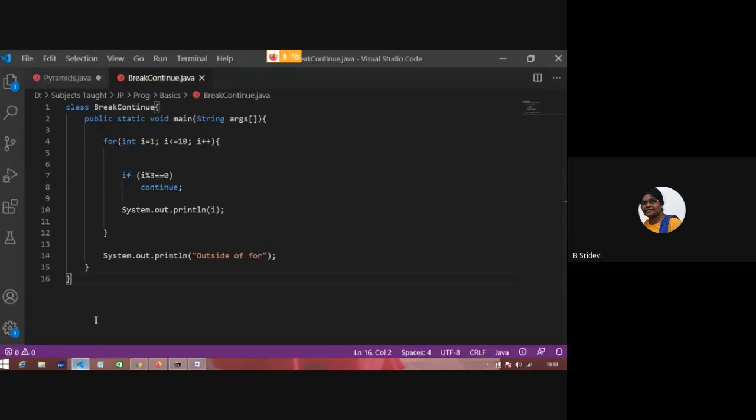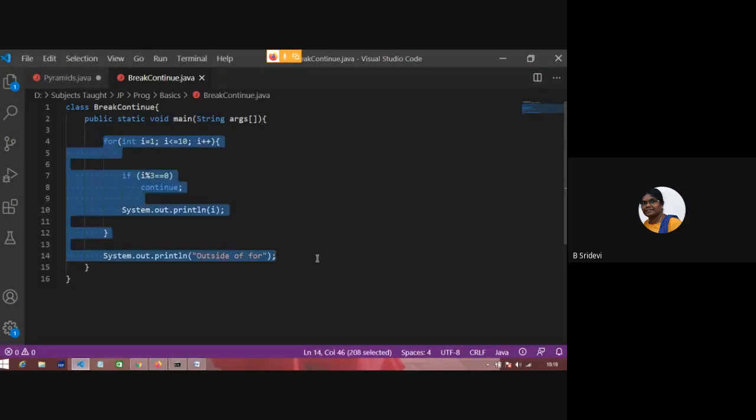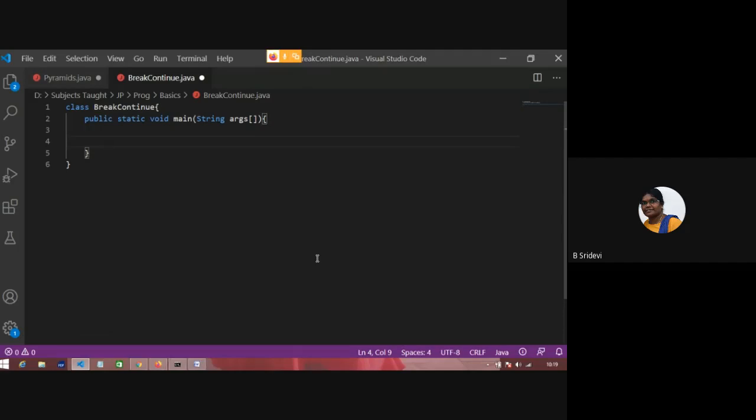We all know solving one series. See, I'm using the same stub here, same break and continue stub to solve the series. See, you all know how to solve this series. Do you know how to solve this series? Sum of first n numbers. For i is equal to 1, i less than or equal to n, i plus plus, sum is equal to sum plus i. Okay, this is a very simple series you have solved from the beginning of your courses.